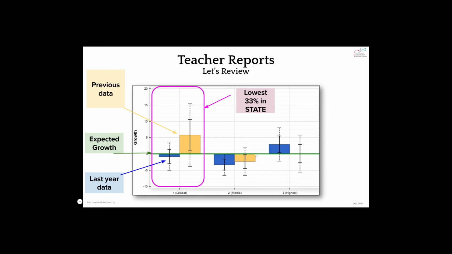If we break down the tertiles into a closer look, the bottom group is the lowest 33rd percent in the state of Ohio. In the building and district, it's represented as 20%, but when we break it into thirds, it's the lowest 33rd percent in the state of Ohio. Meaning if you're in the gain model, it's a 2-year average. If you're in a predictive model, those students fell in the bottom 33rd percent in the state of Ohio. Blue is last year's data. Orange or a dark yellow represents previous years' data. And again, the green line is your expected growth.